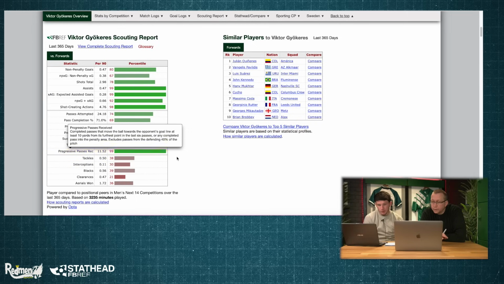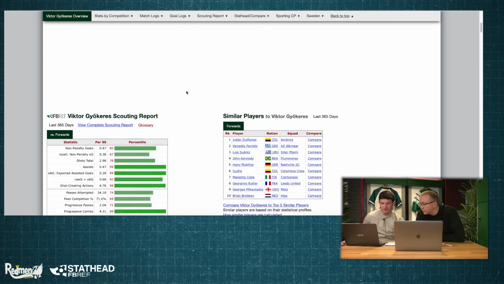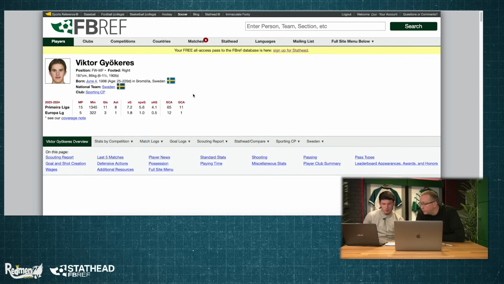More of a creator than a scorer by the looks of it in terms of assists, expected assists, shot creating actions and stuff. A bit less on the shooting side than the XG side. But looks like a really well-rounded attacker, to be fair. And I've got to be honest, he's kind of over my head, really. He's nearly 26, but this is the first time I'm really coming across his name.